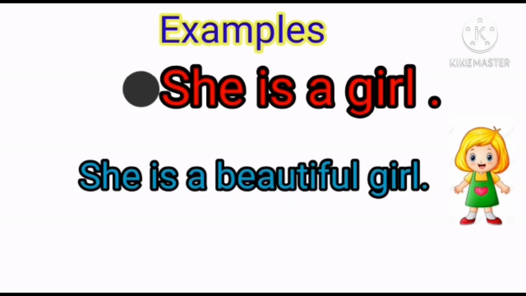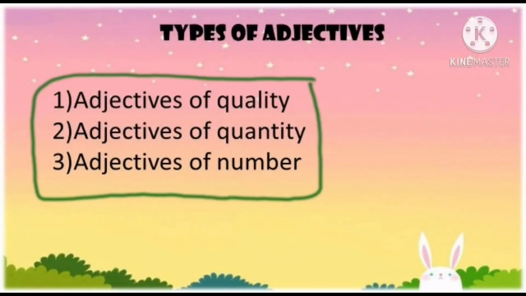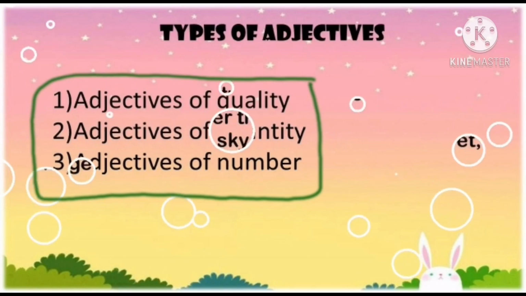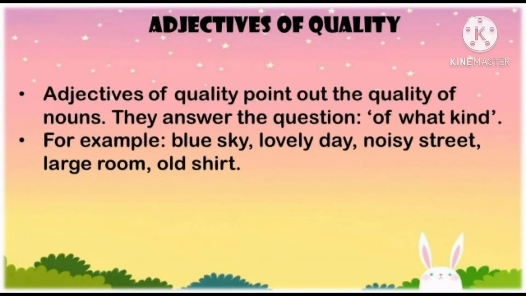Now the word beautiful is added extra to give more description about the girl. The word beautiful is describing the girl's features, right? You can know more about the girl by seeing that the word is beautiful. So she is a beautiful girl. In this sentence, beautiful is an adjective. There are three types of adjectives which we are going to study today: adjective of quality, adjective of quantity, and adjective of number.